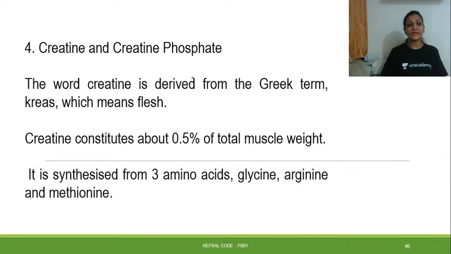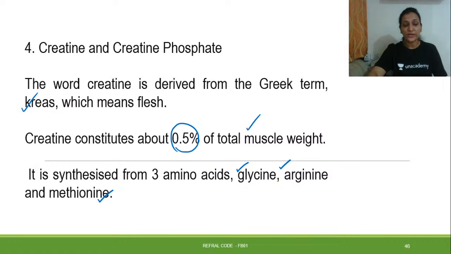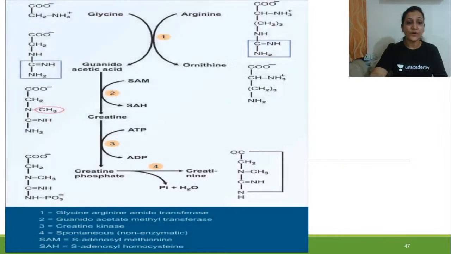So creatine and creatine phosphate. The word creatine is derived from the Greek term creas, or flesh. Creatine constitutes about 0.5% of total muscle mass, and it is synthesized from three amino acids: glycine, arginine, and methionine are the amino acids which participate in formation of creatine and creatine phosphate. So here is the picture showing how creatine, creatine phosphate and finally creatinine are formed.